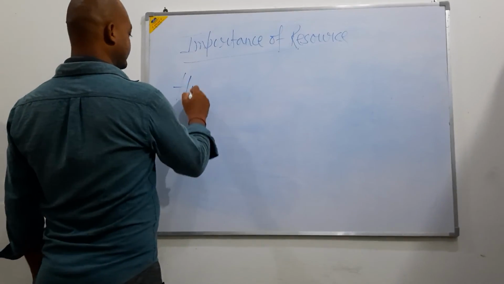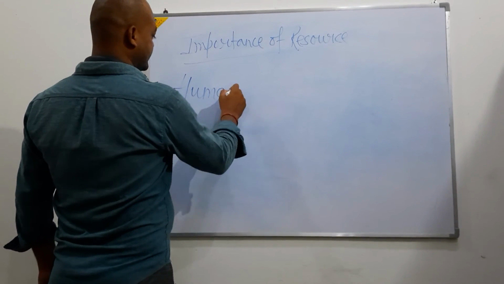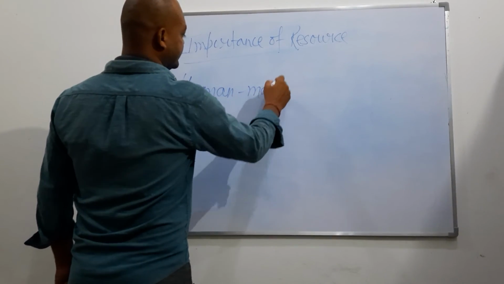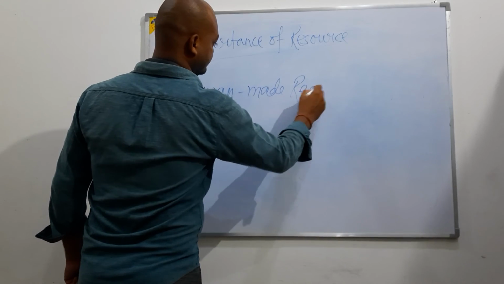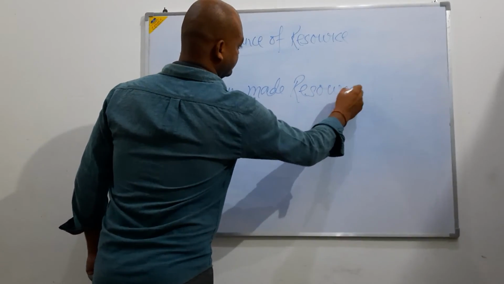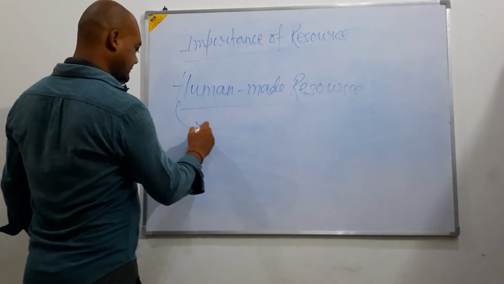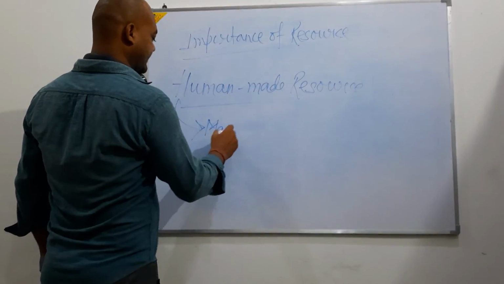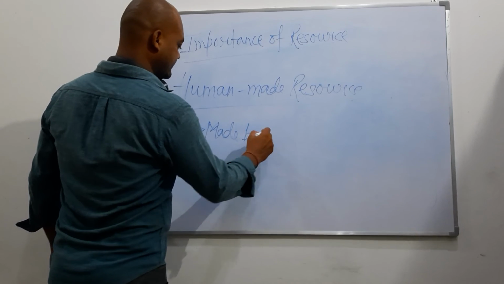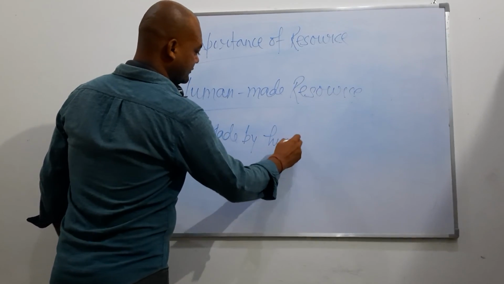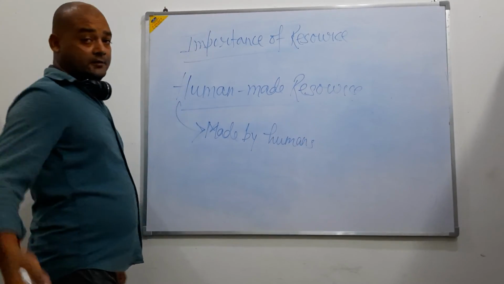Now one more which we didn't discuss, that is the human-made resource. Yes, what is a human-made resource? Those resources which are made by humans are human-made resources.